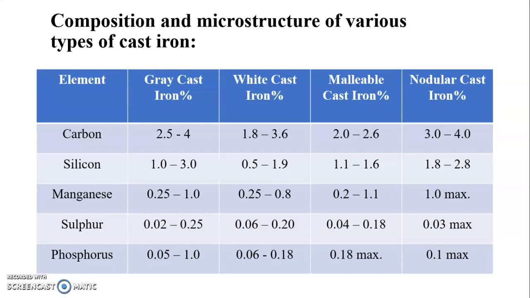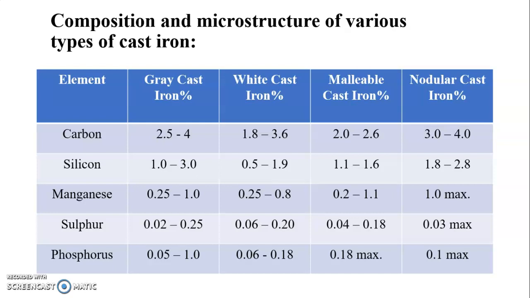So there are some compositions and microstructure of various types of cast iron. Basically, there are four types of cast iron: grey cast iron, white cast iron, malleable cast iron, and nodular cast iron. The first element is carbon: 2.5 to 4% is present in grey cast iron. In white cast iron, 1.8% to 3.6% carbon is present. In malleable cast iron, 2% to 2.6% carbon is present. And in nodular cast iron, or ductile cast iron, 3% to 4% carbon is present.